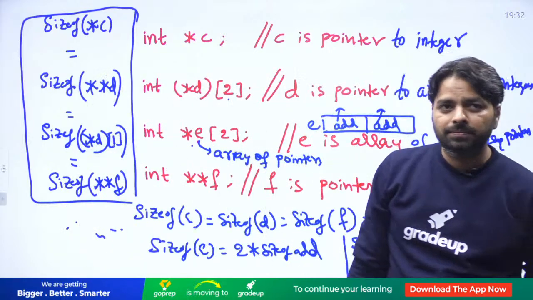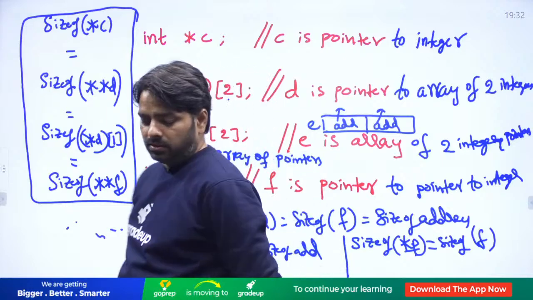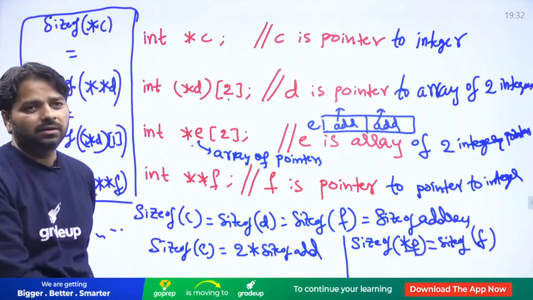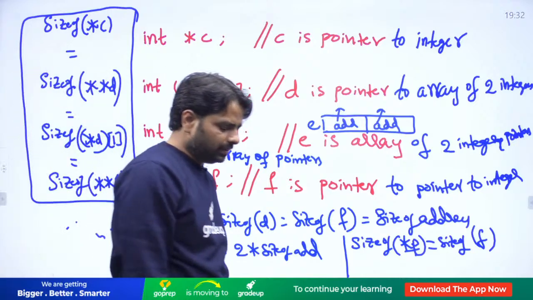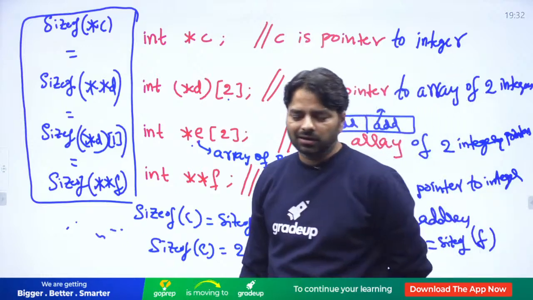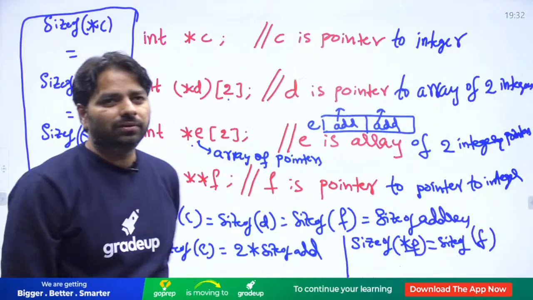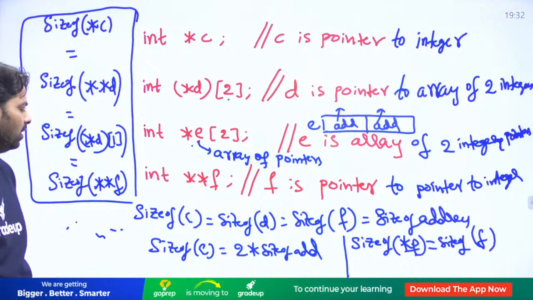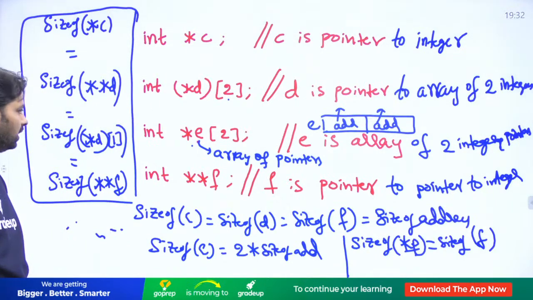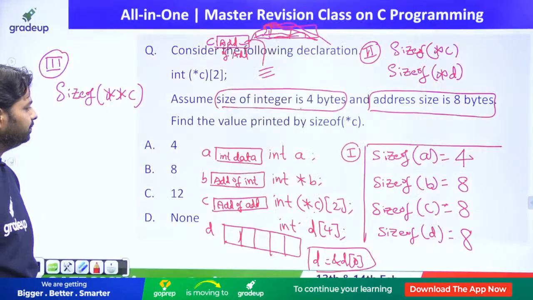Everybody clear this point? Only those people who have clarity in the declaration never get confused. Even I confuse a lot because of the symbols and the complexity in implementation. Sometimes it happens. Okay, let's move. Please note down, take a screenshot and work on it if you have any confusion here.